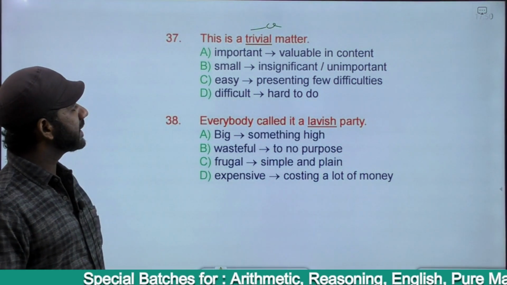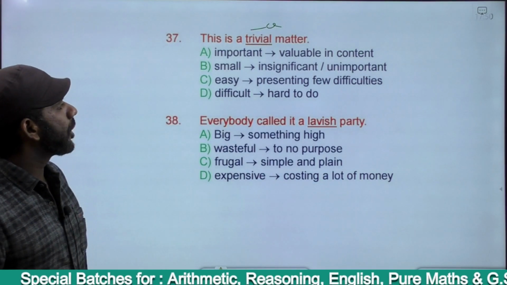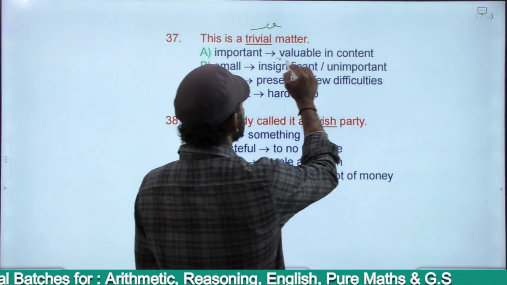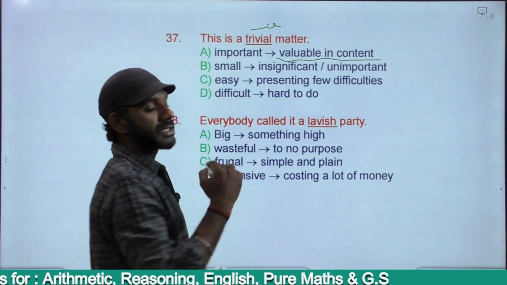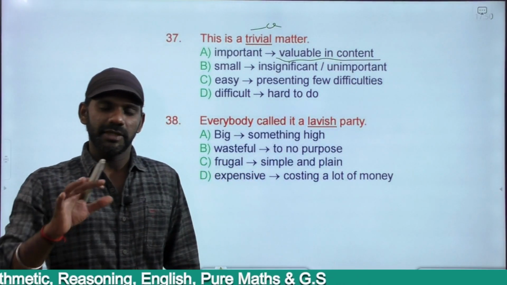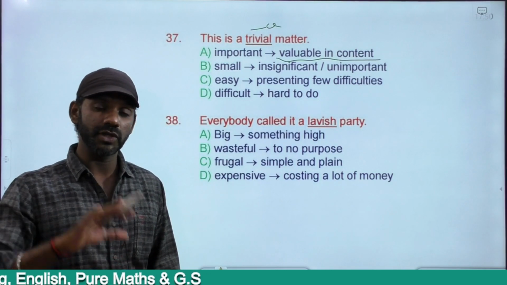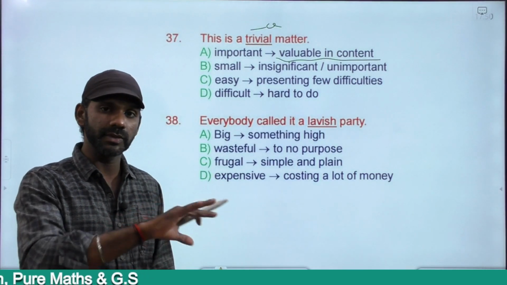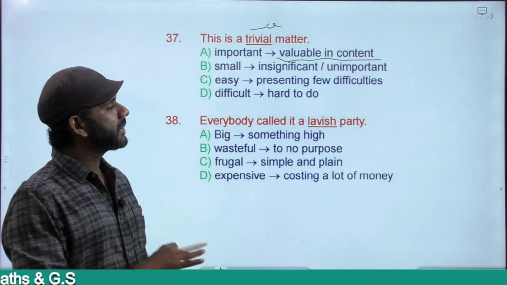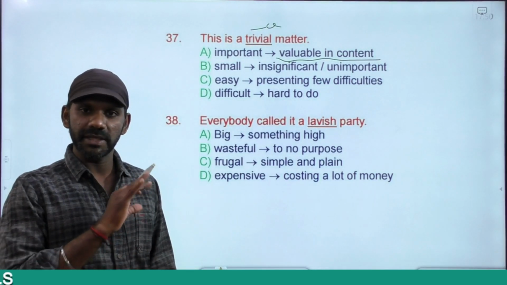Important, small, easy, difficult. Important means valuable in content. Trivial matter means not at all valuable in content. If a matter is not at all valuable in content, we should not give any importance to that matter. So important, meaning valuable in content, must be the antonym.